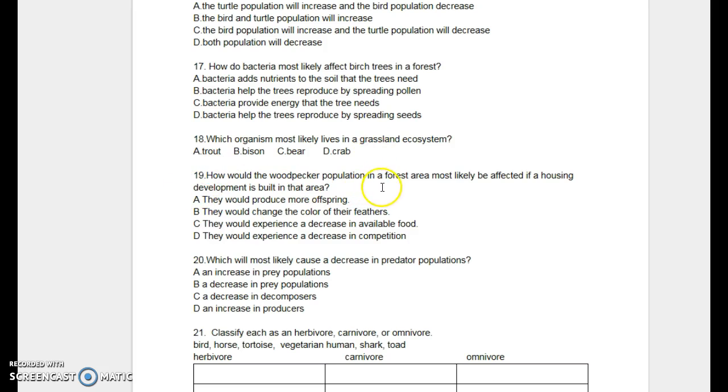19. How would the woodpecker population in a forest area most likely be affected if a housing development is built in that area? They would produce more offspring. They would change the color of their feathers. They would experience a decrease in available food. They would experience a decrease in competition.